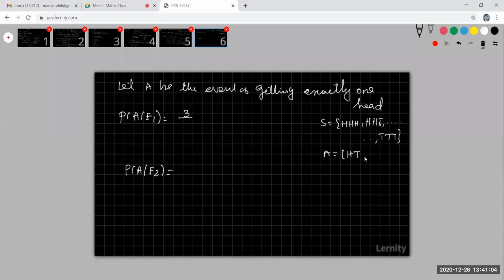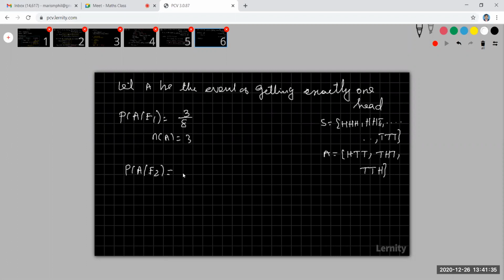So the favorable outcomes are exactly one head. Exactly one head means head, tail, tail; tail, head, tail; tail, tail, head. Okay, students, this is my favorable. Therefore, the probability is 3 by 8. So N of S is 8 and my N of A is 3 only, favorable.